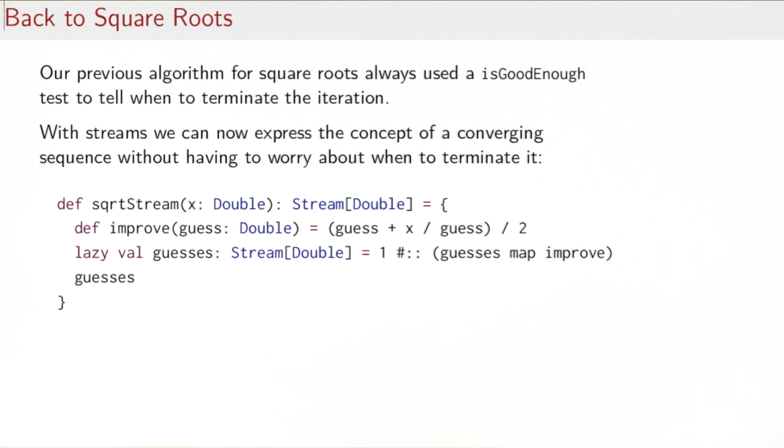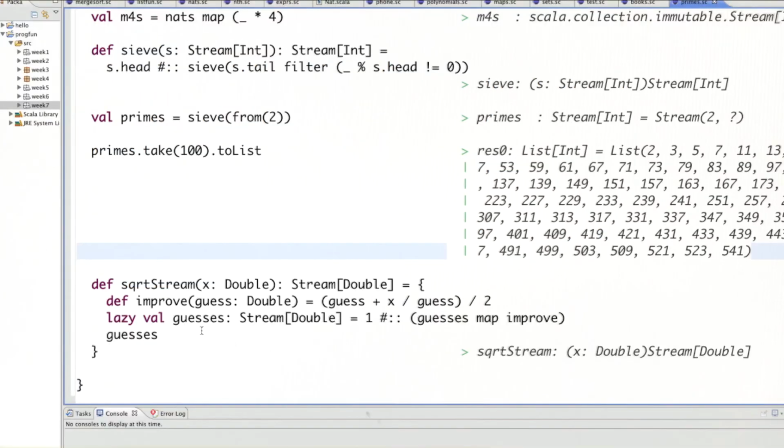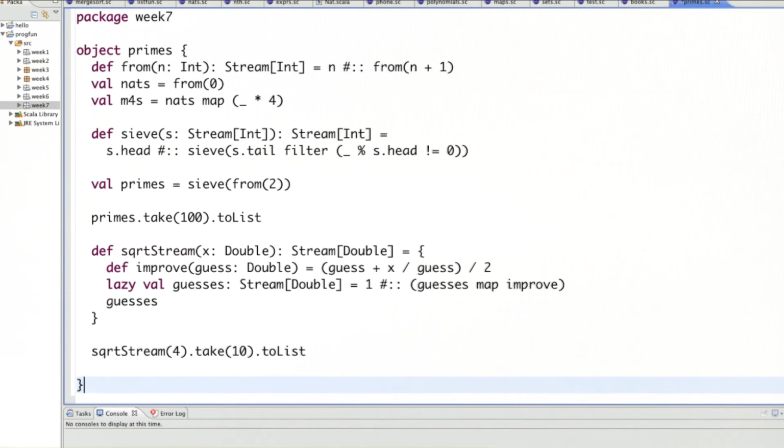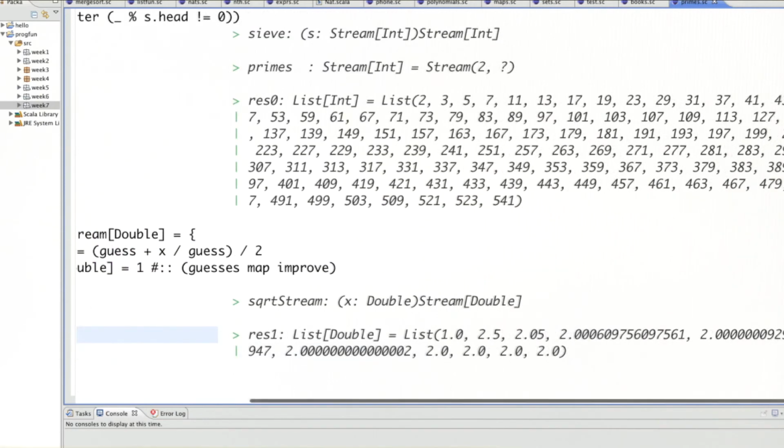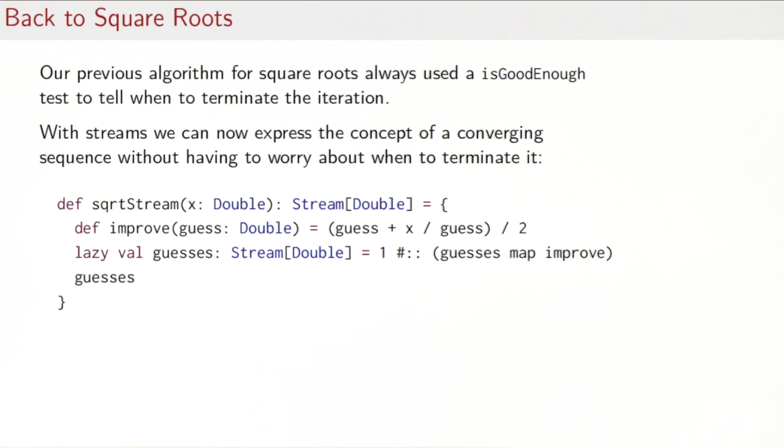You can convince yourself by going to the worksheet. I've given you precisely the same stream method. So let's try to apply this to a number, let's say 4. Take the first 10 elements and print it out. So what we would get is a perfectly good stream of approximations to the number 4, which after a couple of iterations converges to 2.0. So now we have decoupled the idea of a converging sequence from the termination criterion.